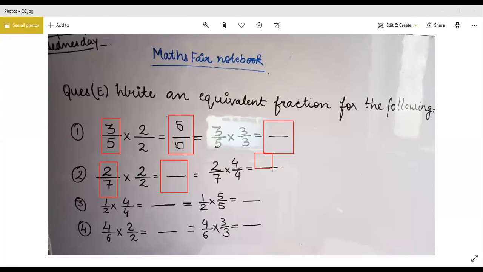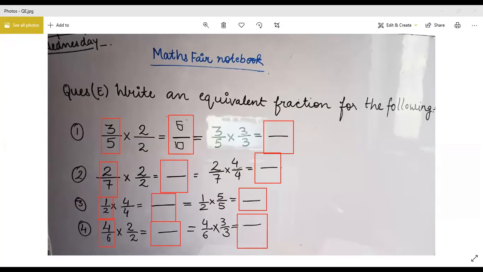Just draw the boxes. Anushka, please stop it, beta. What are you doing? Okay, draw these boxes. Here 1 upon 2 you make a box. Put it inside a box. And this also you put it inside a box. This fraction also you put it inside a box. That means the boxes which we are putting in, they are equivalent fractions.